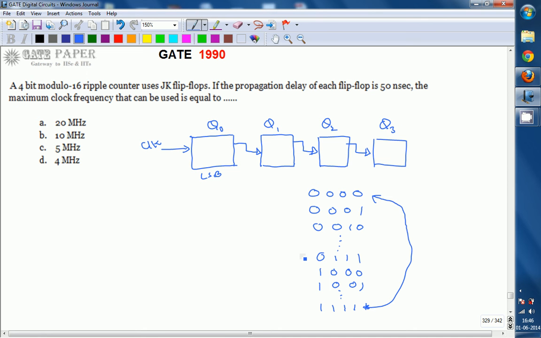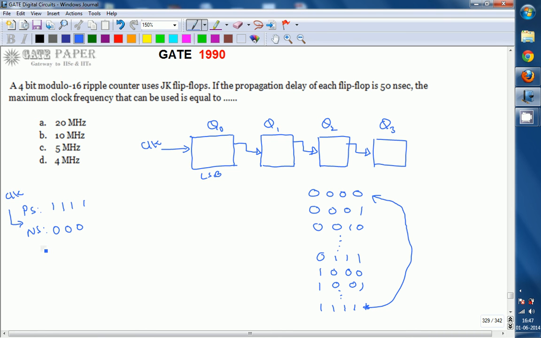Whenever it changes from 1111 to 0000, this is the present state and the next state is what you get upon application of the clock pulse.